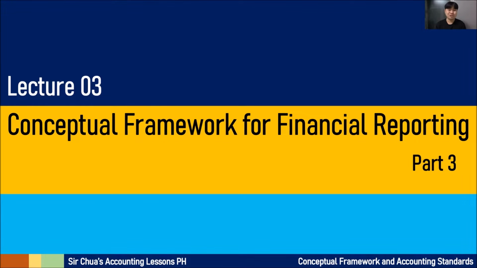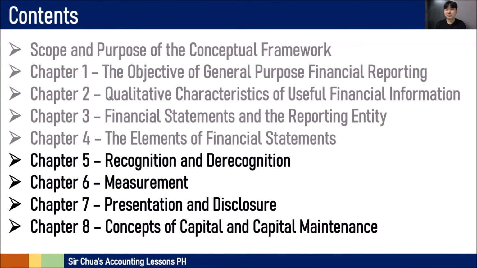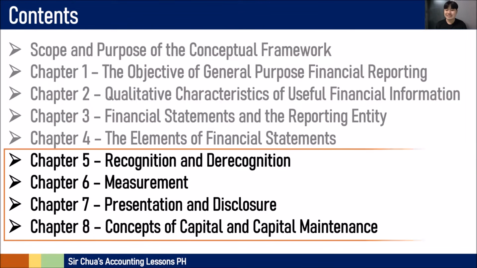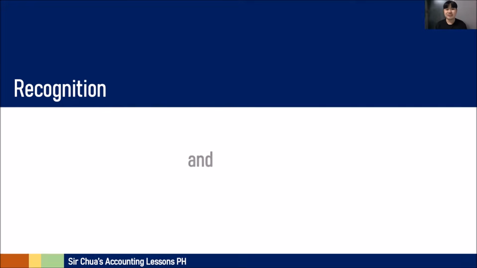Today we will be discussing the last part of the conceptual framework for financial reporting. Let's start. In our previous videos, we have already discussed the scope and purpose of the conceptual framework. We have also discussed the first 4 chapters, and we are to discuss the last 4 chapters: Chapter 5, Recognition and Derecognition, Chapter 6, Measurement, Chapter 7, Presentation and Disclosure, and Chapter 8, Concepts of Capital and Capital Maintenance. Let's start with Chapter 5, Recognition and Derecognition.